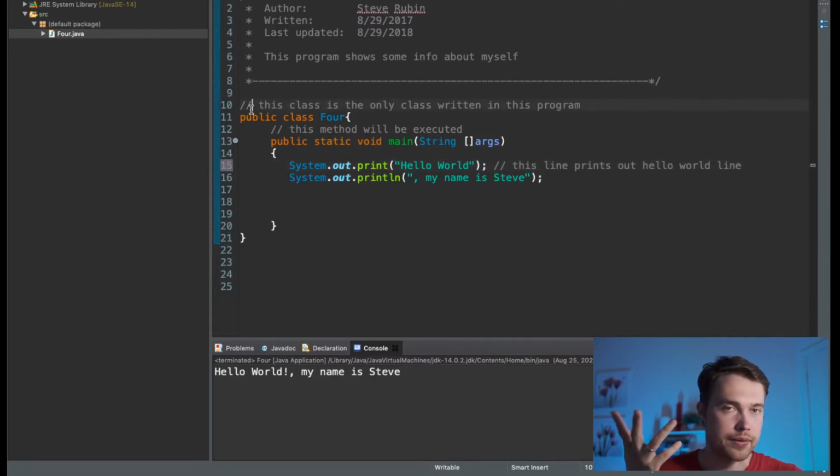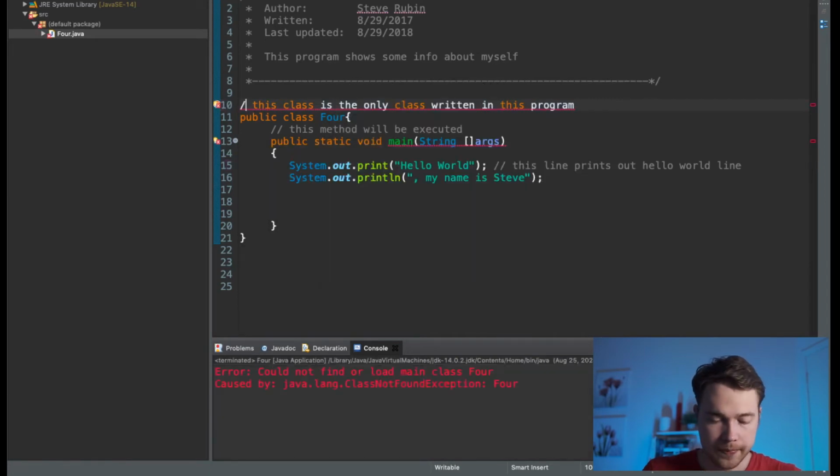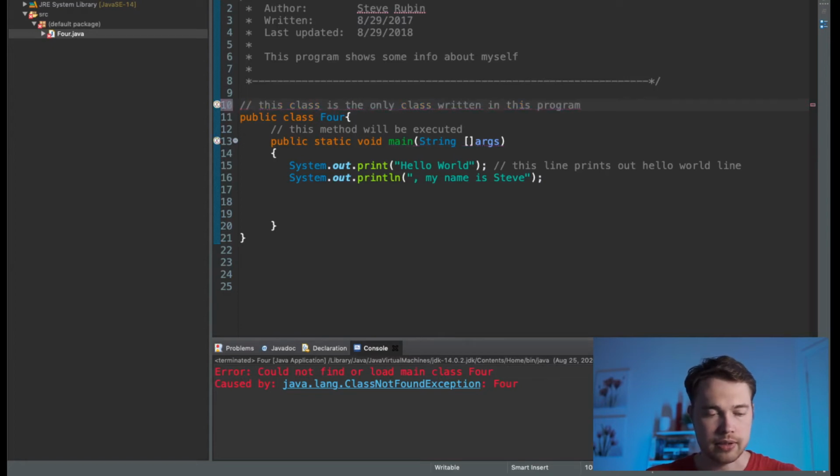Let's say I forgot for some reason that a comment starts with a double slash. I just do this, click run. What do I see? I'm going to see an error. Could not find or load main class. Again, some description which doesn't make any sense, but the problem isn't here, and you just need to put a second slash.